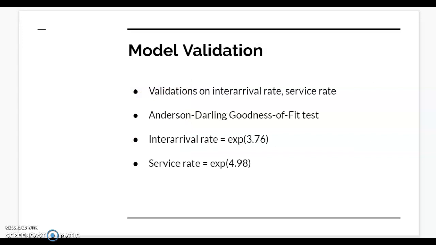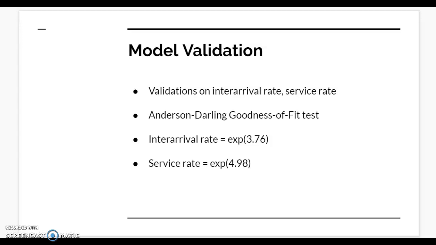To validate the two essential model parameters, the arrival rate and the service rate, I collected data points for arrival times and service times and conducted an Anderson-Darling goodness of fit test. The test displays Anderson-Darling correlation values for all distributions, and the distribution with the highest correlation was chosen to represent the two variables.